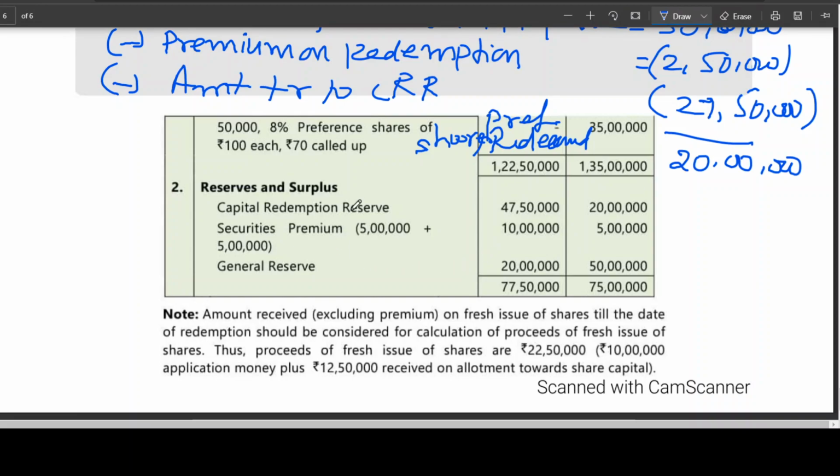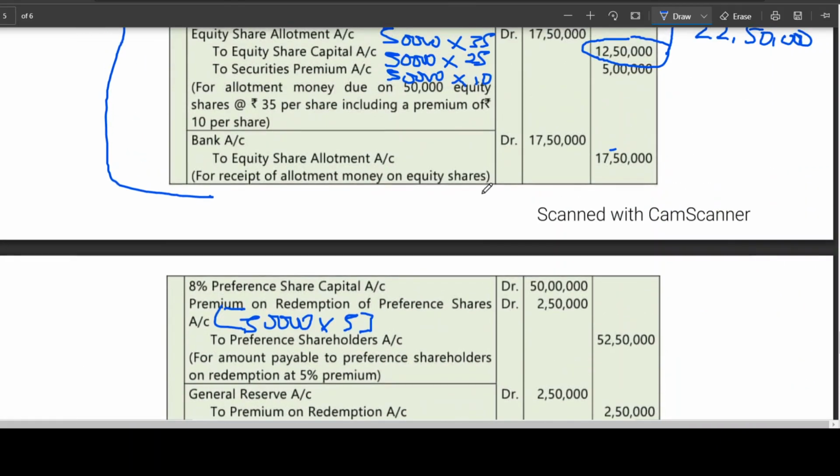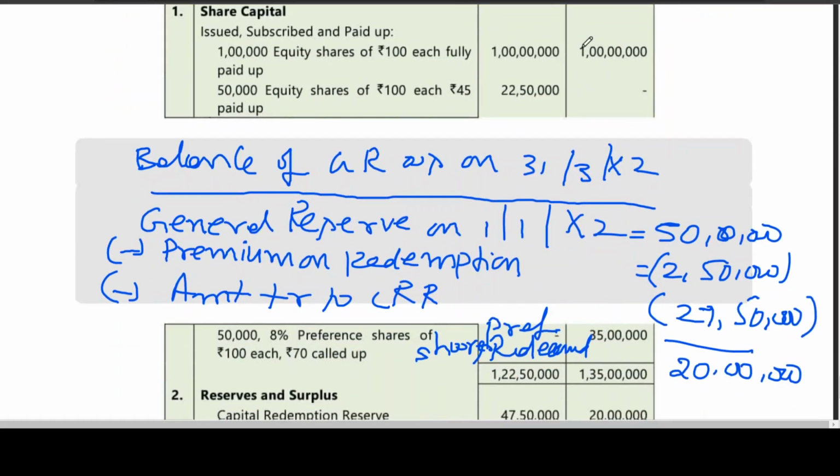Security premium 5 lakhs existing. And in the new year, you went for issue of shares at premium. Am I right? So 5 lakhs plus 5 lakhs. You can see the entry: equity share to equity share capital and security premium. This is security premium on shares issued received. That is why 5 lakhs has been added.